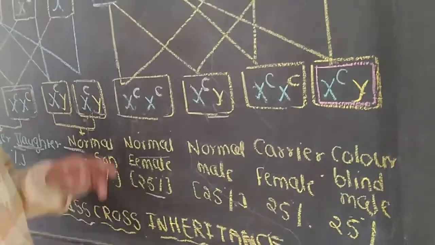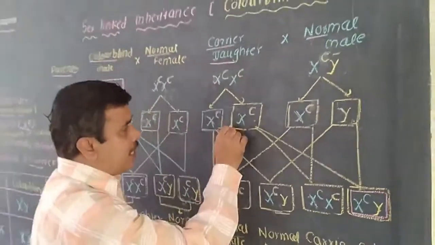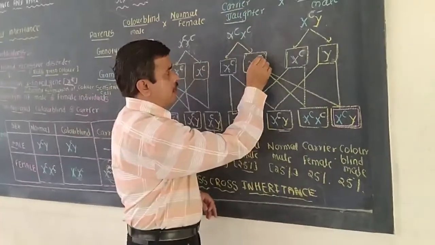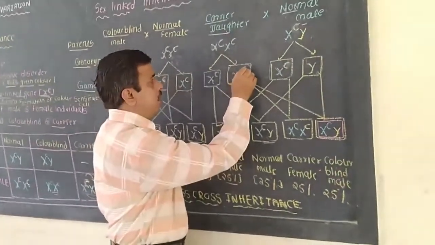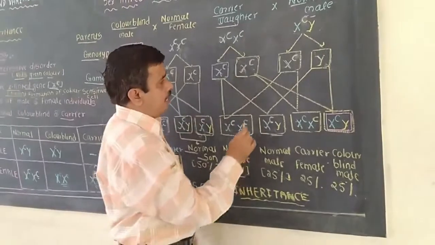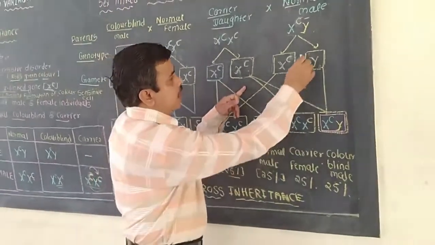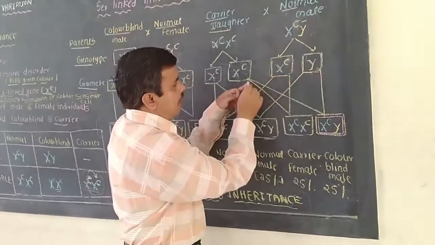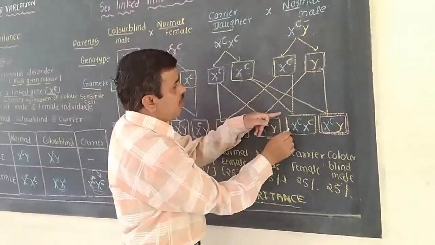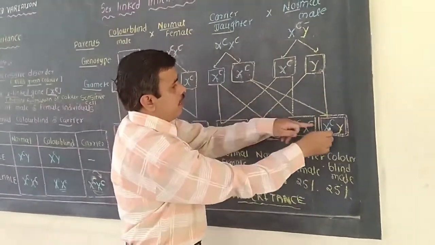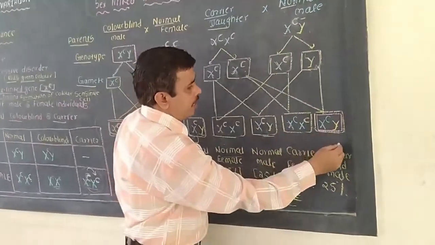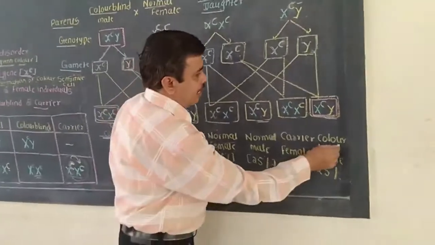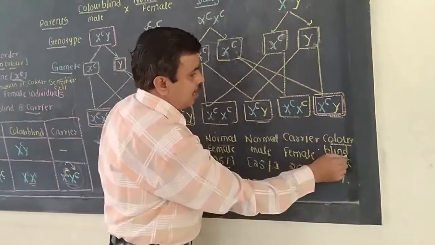Okay. Now another female gamete, another egg, having the X chromosome with the recessive gene, will be fused with the sperm having the Y chromosome. And in this process, the small c gene will be present, and this male is color blind.